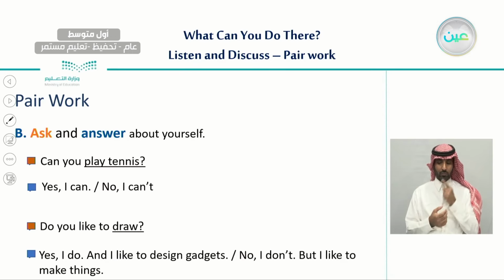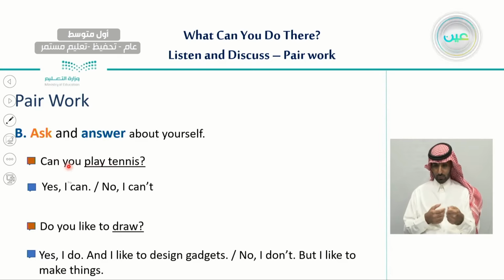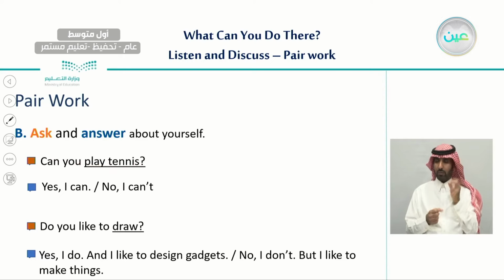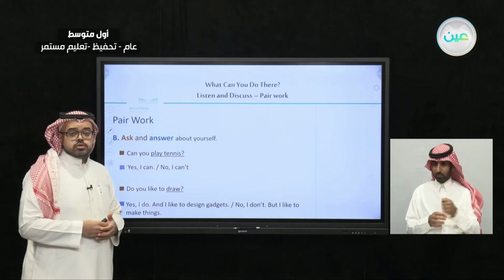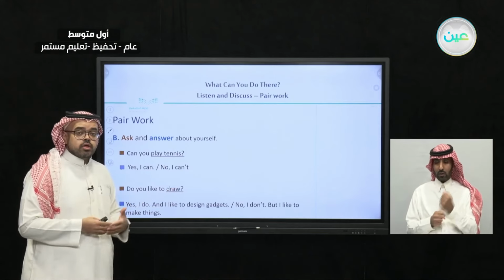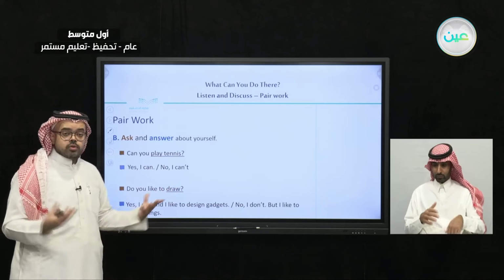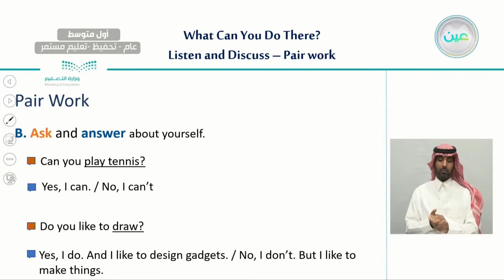Also, if you want to ask about yourself, here we have a sample question. Can you play tennis? Here, this underlined verb you can change to any other activity you'd like. Can you use a computer? Can you play football? This is how we form the question with can. The answer will be either yes, I can, if you're talking about yourself, or no, I can't.